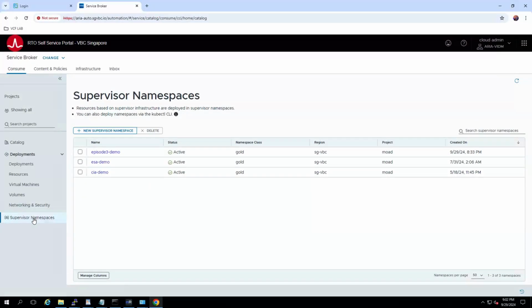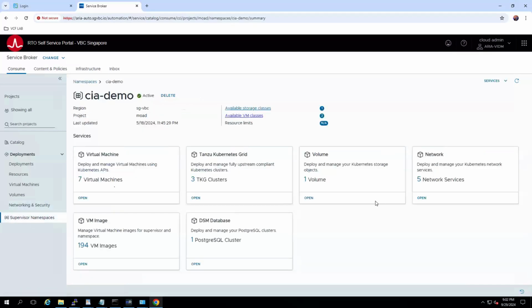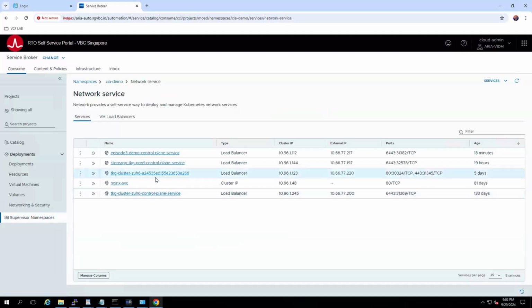Yes, we can. So now we have shown how to create the VMs and how to create the TKG cluster. I want to quickly show you the network. In the network service, we can also see the load balancers being created automatically for you. For the TKG cluster we created, the episode 3 demo, there is a load balancer created for the control plane. You can see the cluster IP and the external IP are available for us. The type is a load balancer, which is based on the AVI. All these things get created automatically using the Azure Automation CCI integration that we have done.